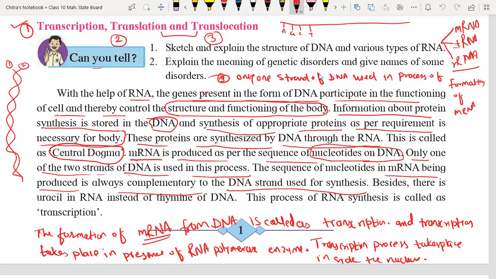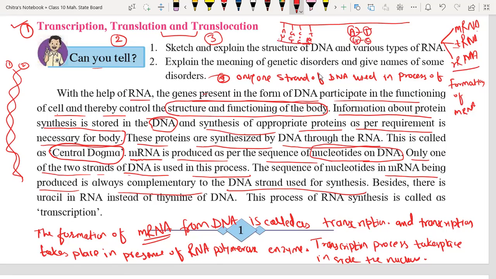So if here we have A, when mRNA is going to form here, instead of A, T thymine, but instead of thymine, uracil will come. Instead of G, C will come. Instead of C, G will come, and instead of A, U will come. A is going to form the bond with T and G is going to form the bond with C. So A is complementary of T and G is complementary of C.